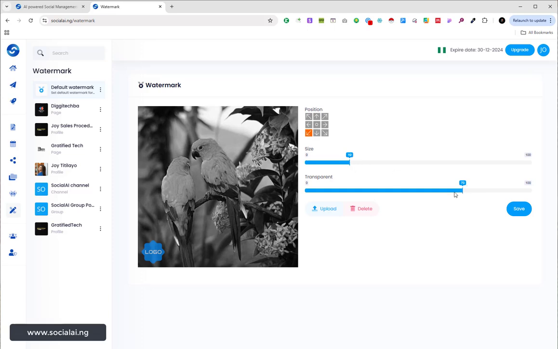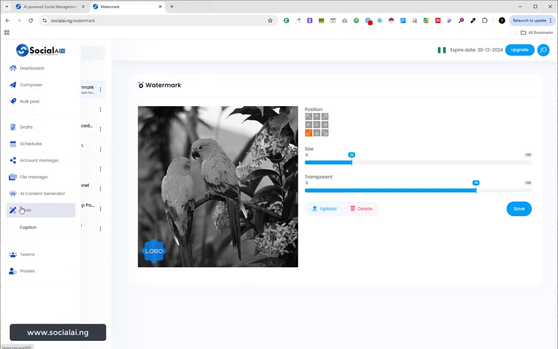So you can also set the transparency of how your logo or your watermark is going to be, the size of it, the position. You want it to be up, side, center, side, bottom, and so on and so forth. You can do that here as well. So you just need to upload your logo from this button right here, then you have it. Cool. So that is how the watermark actually works.